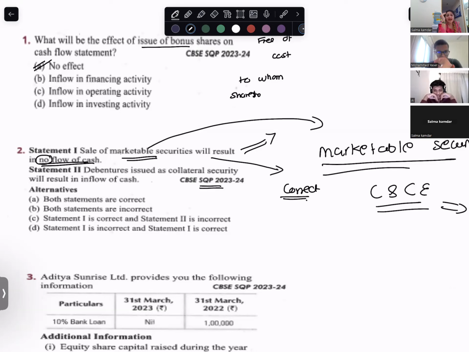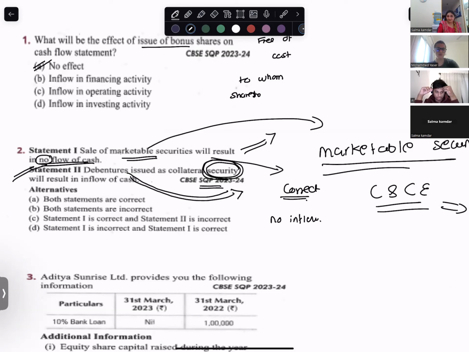Debentures given as security. That means I have taken something from someone and I've given them security. Will it result in inflow of cash? No. These debentures are only given for the purpose of security. We are not taking a loan from people. So there is no inflow, so this is incorrect.